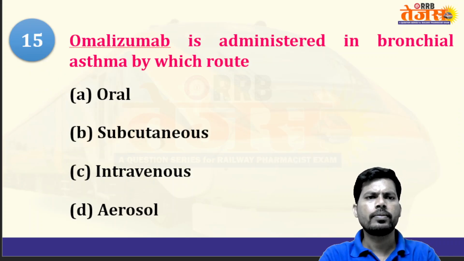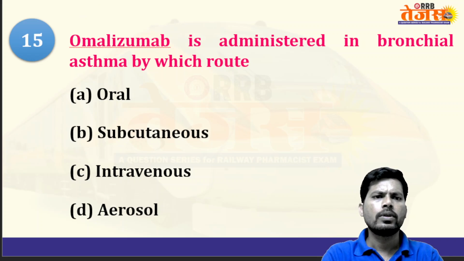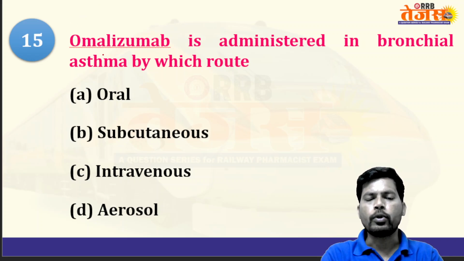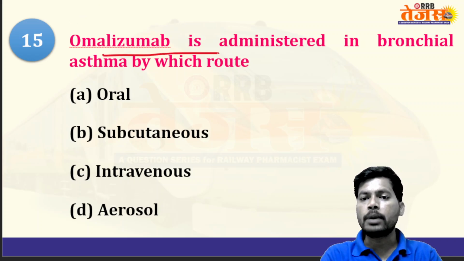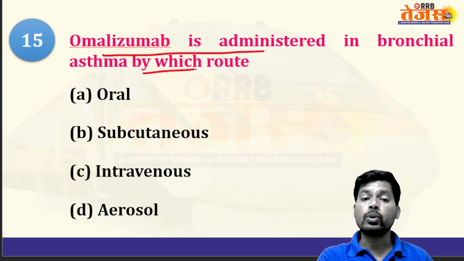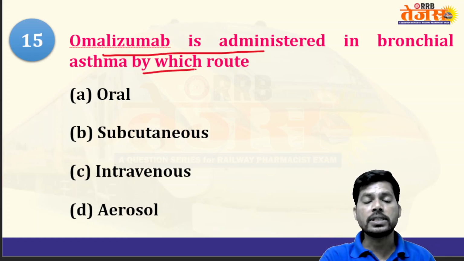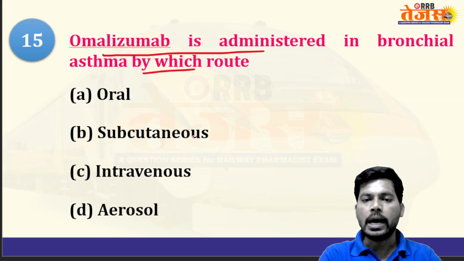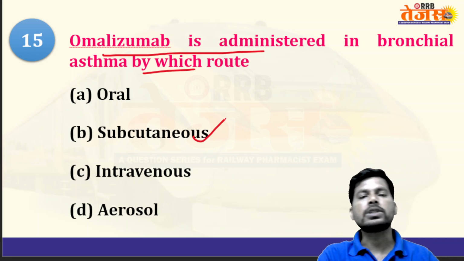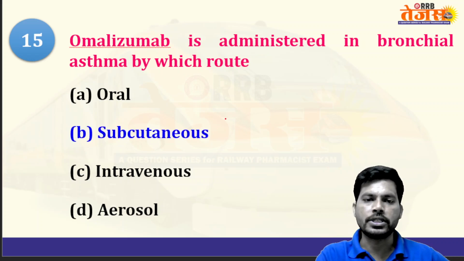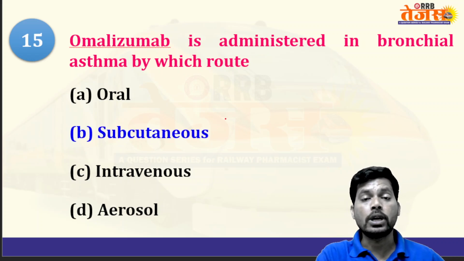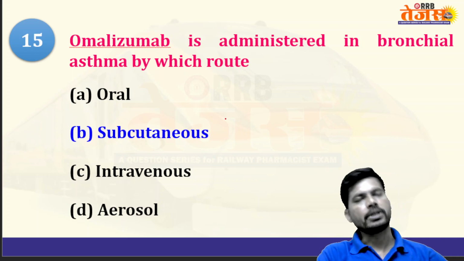Next, omalizumab. Omalizumab is administered in bronchial asthma by which route? Oral route, subcutaneous, intravenous, aerosol. Omalizumab is a monoclonal antibody and it is administered by the subcutaneous route of administration. The subcutaneous route is also one of the parenteral routes of administration.